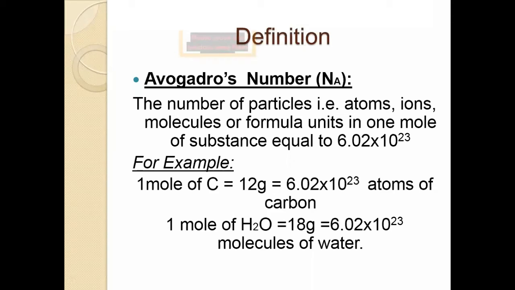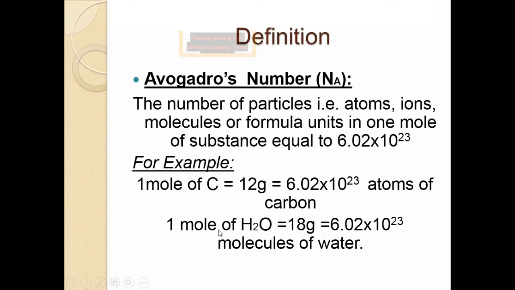In other words, this is the definition of Avogadro's number: the number of particles, that is atoms, ions, molecules, or formula units in 1 mole of substance is equal to 6.02 into 10 raised to the power 23. This is the definition of Avogadro's number. For example, 1 mole of carbon is equal to 12 gram is equal to 6.02 into 10 raised to the power 23 atoms of carbon.